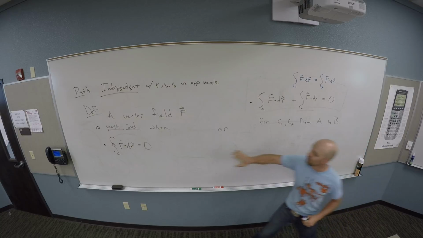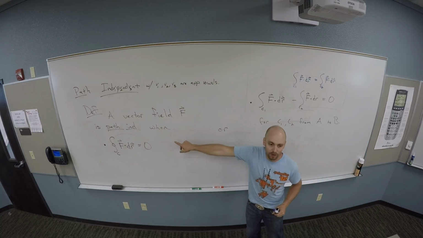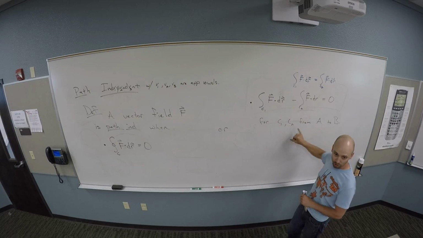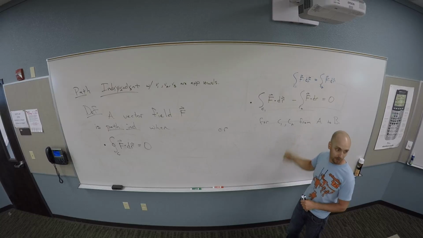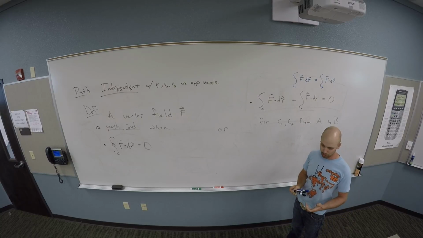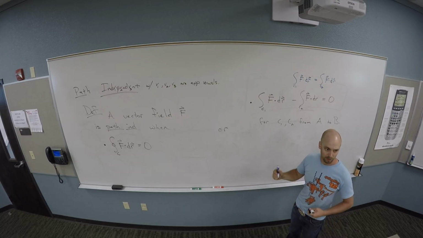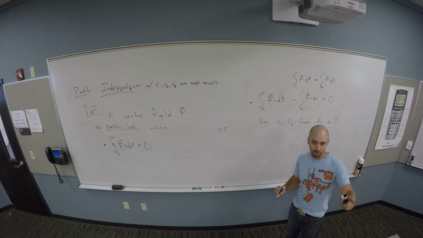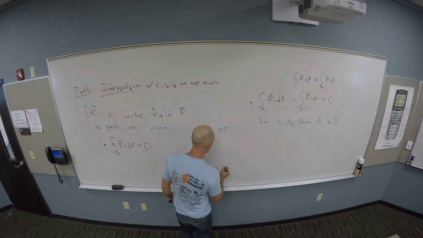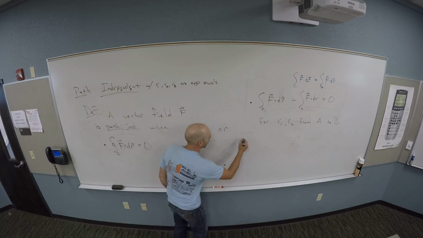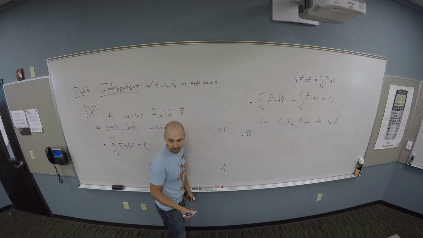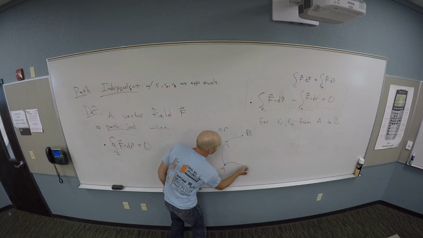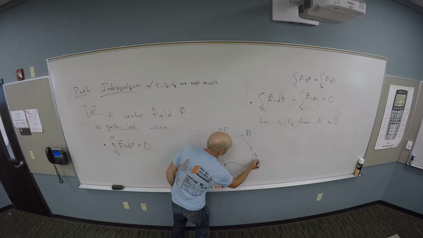So why are these two statements, right? The integral around a closed curve is 0, and the integral from A to B, regardless of what path you take, is the same. Could we draw a picture that we could see that? Can we say that a closed circle could go either way, and that could be C1 and C2? Good, yeah, we can do that. So maybe if we thought of A and B, right? And we had, like, here's C1, and over here is C2.